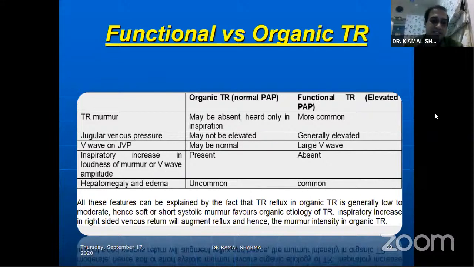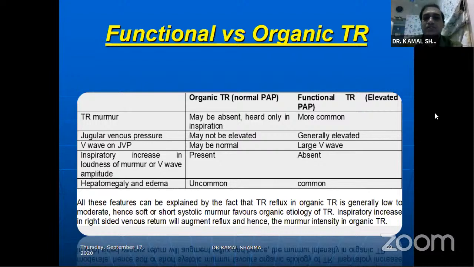Organic versus functional TR is something you sometimes need to differentiate. When you mention that the patient has a TR murmur, you'll have to tell whether you're dealing with an organic tricuspid or a functional TR. How do you differentiate? By looking at the V waves. In functional TR, you'll see large V waves, but these are normal in organic because of the stenosed tricuspid disease. The regurgitant jet is accommodated by the RA, and JVP is not reflective of V waves in these patients. But it's generally elevated because of the functional TR. In organic, it may not actually be elevated because these patients are already on diuretics for decongestion that is required for the GI symptoms.